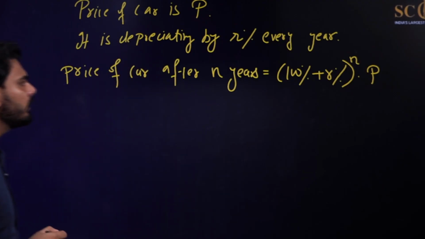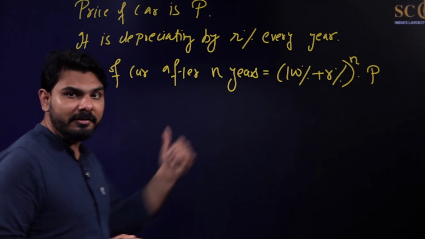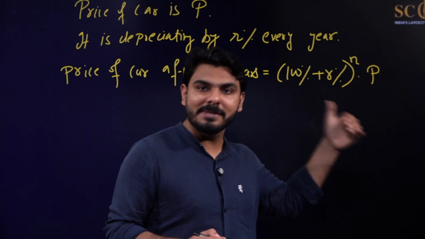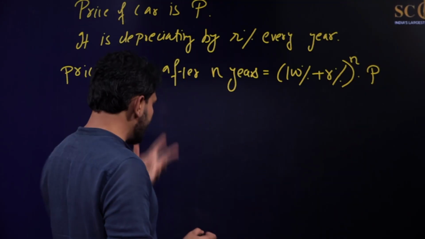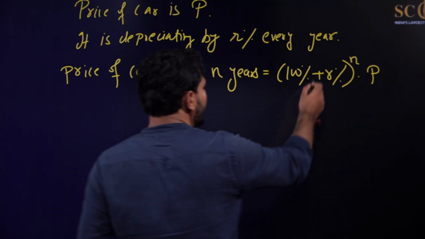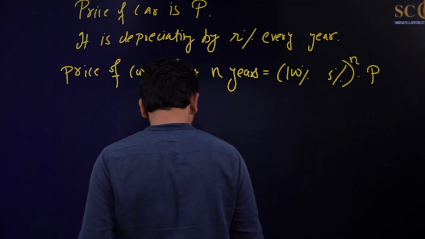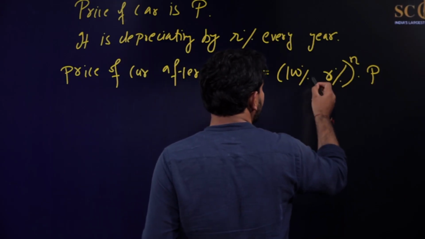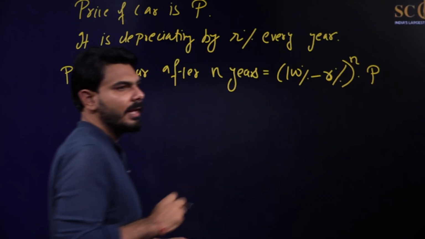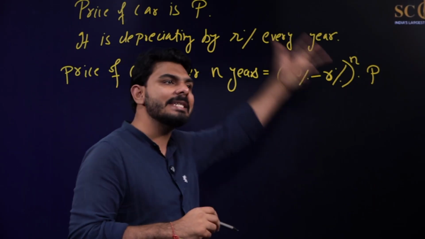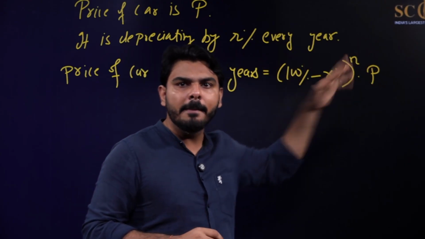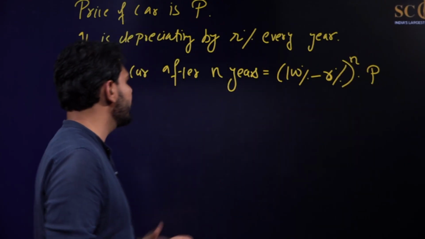Okay, but see, I have made a mistake here. There is a depreciation, so I have to use minus sign, not plus sign. So it will be 100% minus R% raised to the power n multiplied by P. Okay, so this will be the case.